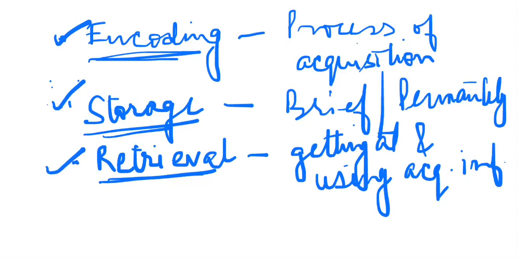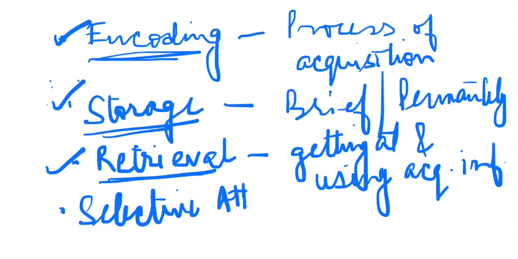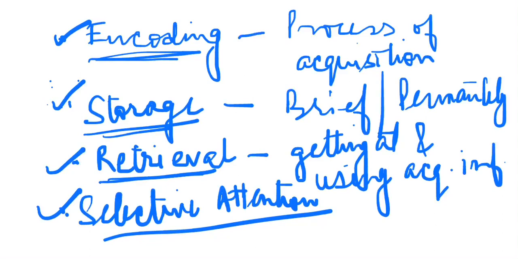Now the fourth aspect is selective attention. The simplest example: you have the memory of certain events, right? Now you remember not each and every aspect, not the finer detail of each and every event of your life. Like, say, yesterday you went to the market for some shopping, so you will remember certain things, right? That is called selective attention. It sorts out the more important signal from the lesser important. Only the more important part of the signal will be remembered.